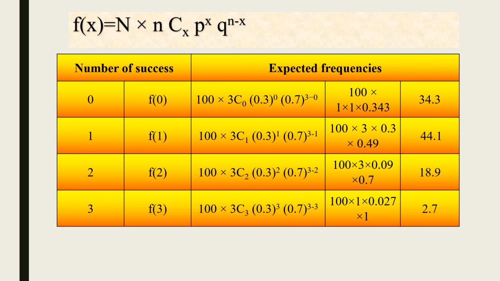For 1 head, 100 into 3C1 into 0.3 power 1 into 0.7 power 3 minus 1, we get 44.1. For 2 heads, 100 into 3C2 into 0.3 power 2 into 0.7 power 3 minus 2, we get 18.9. And for 3 heads, 100 into 3C3 into 0.3 power 3 into 0.7 power 3 minus 3, which is equal to 100 into 0.027 into 1, equal to 2.7. This is the format for calculating expected frequency.